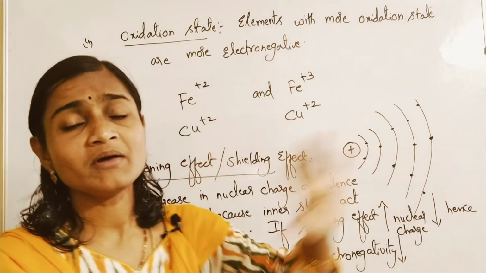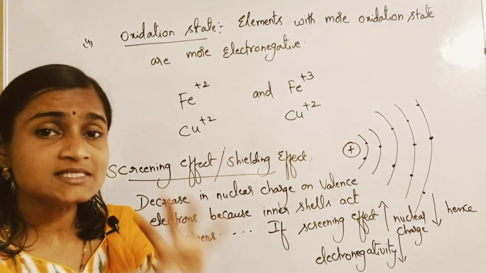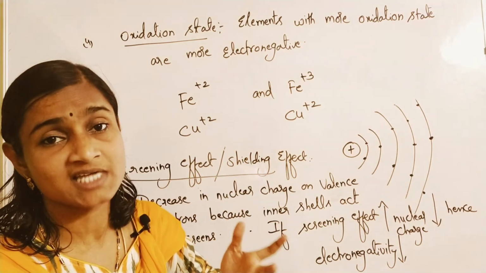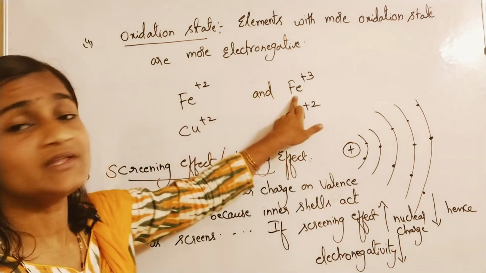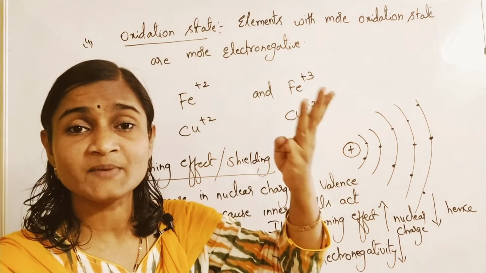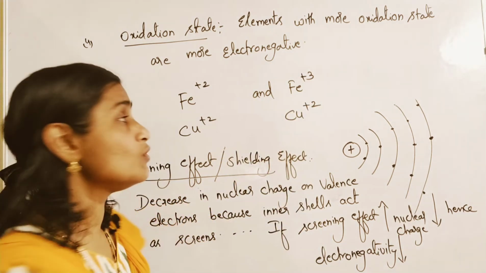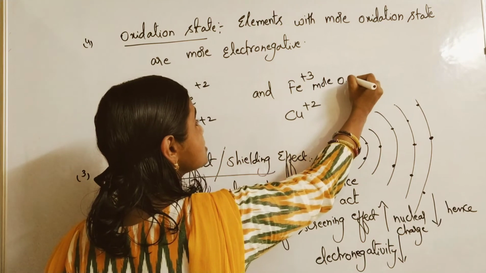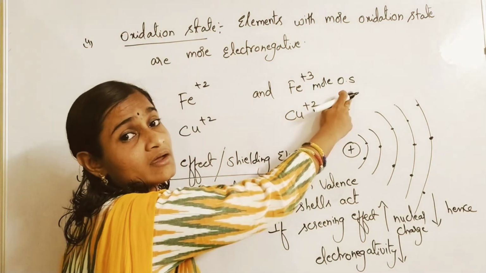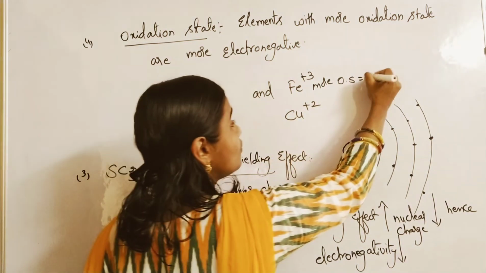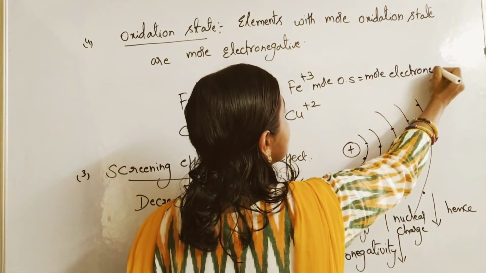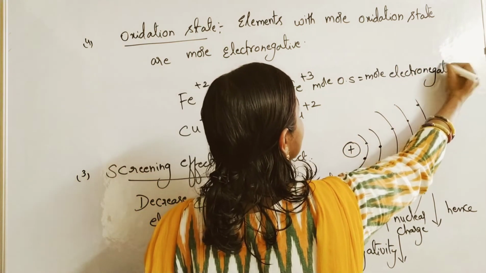You leave out all those things which I am saying now. Just remember that among these two, which has more oxidation state, Fe2+ or Fe3+? 3 is a bigger number than 2, so more oxidation state, more electronegative.